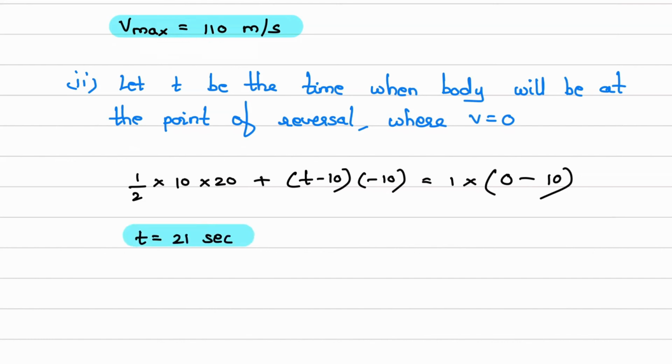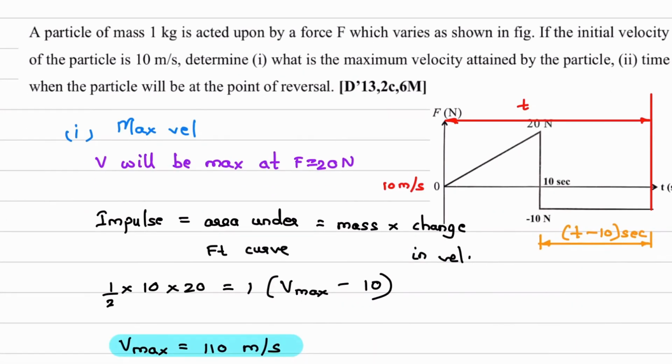Now what is the meaning of this? Understand. What we have done actually in this numerical: a particle is given whose mass is 1 kg. Now what is impulse? Impulse is force into time. Here we don't have constant force, here we have variable force. So at a particular instant of time, velocity will be maximum. Where will that be? When force is maximum. So when force is maximum, velocity is maximum. At this location we found out what the velocity is, so that Vmax we found out.